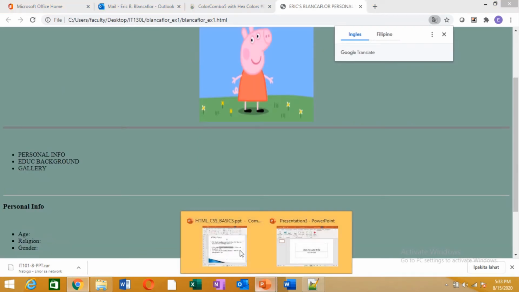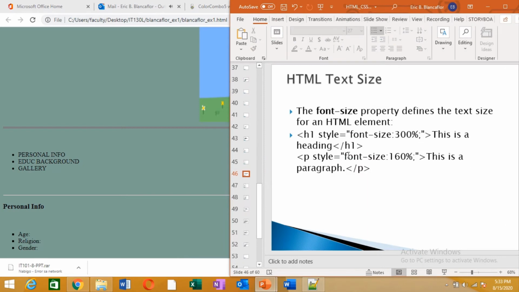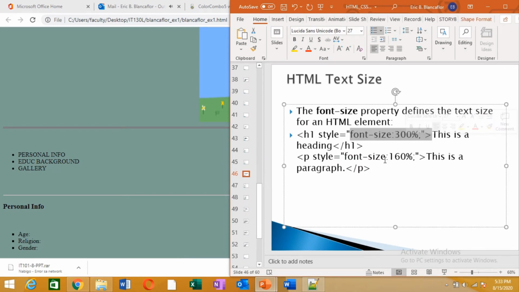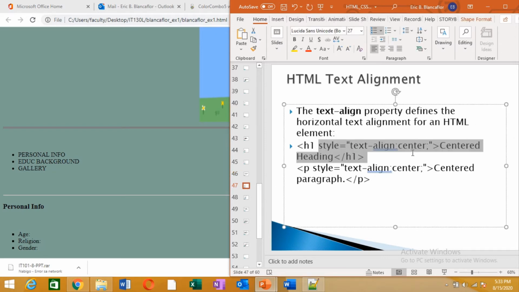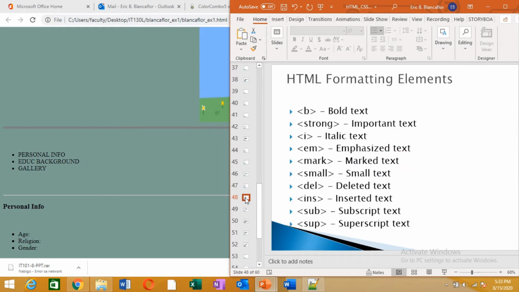So, if you want to adjust the size, it's font-size. It can be in percentage or in point, PT. And text align is style and text-align equals center. Okay. And then other HTML you want to explore.